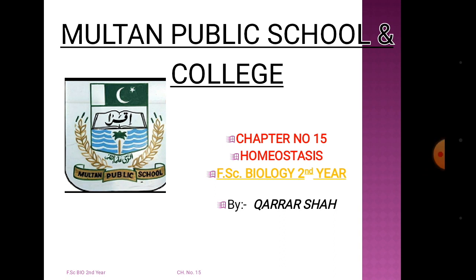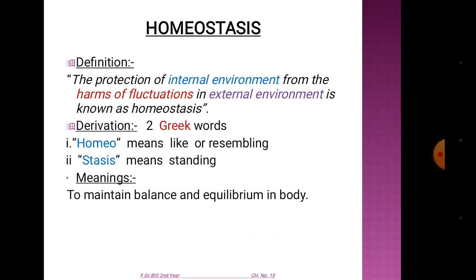This is class second year biology. Today we have the first chapter about homeostasis. In the concept of homeostasis, we will study first of all the definition. The protection of the internal environment from the harms of fluctuation in the external environment is known as homeostasis.